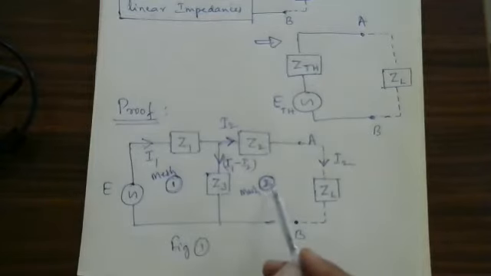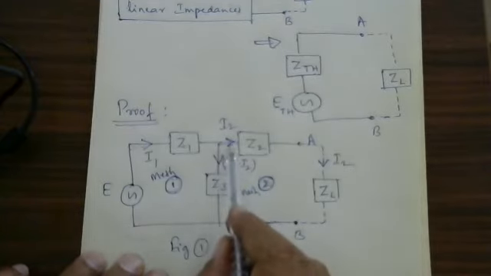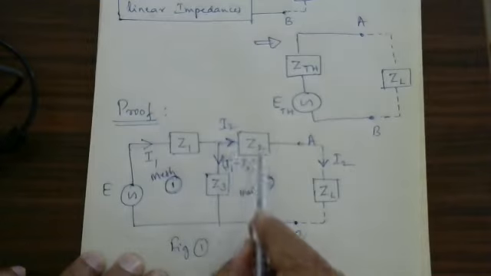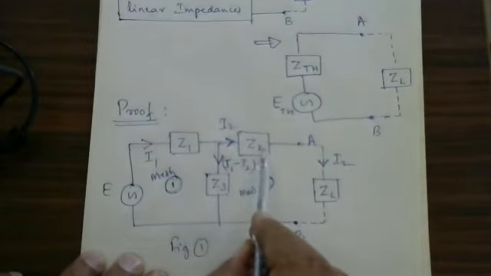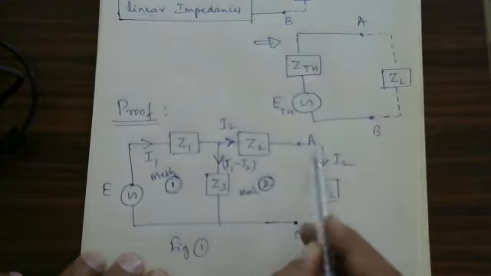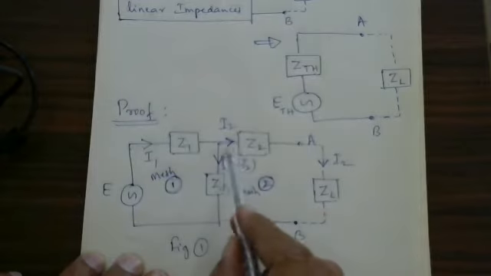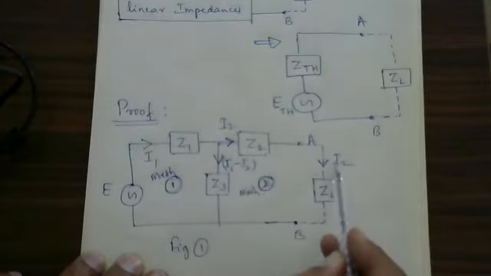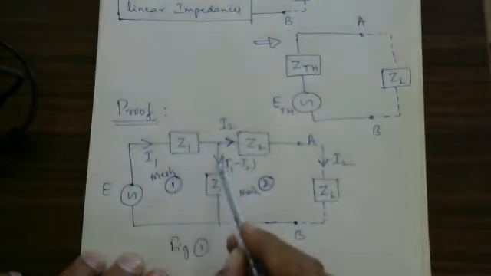For this mesh, the current is I2, so I2 into Z2 plus I2 into ZL. This current is in the opposite direction.